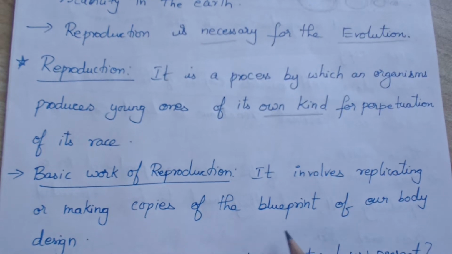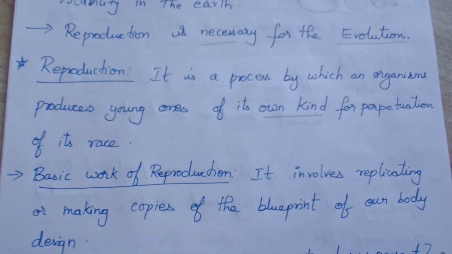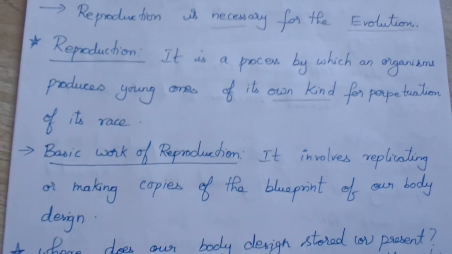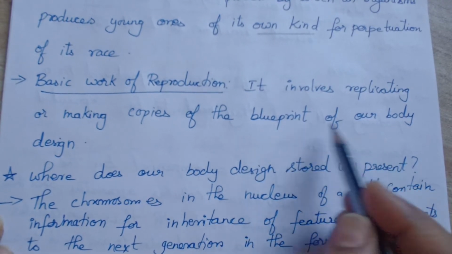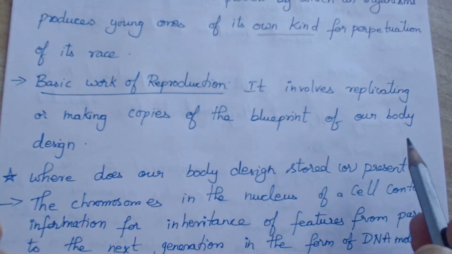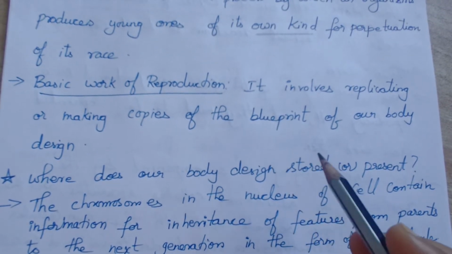I cannot give birth to a cat, right? I can give birth to a human being only. So the blueprint of our body design is the main work involved in reproduction. A blueprint means the exact design, the information on how our body is designed.